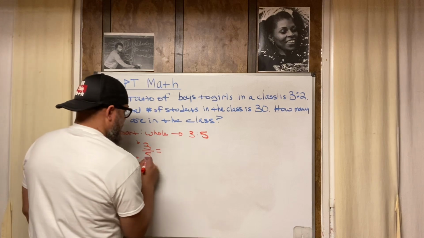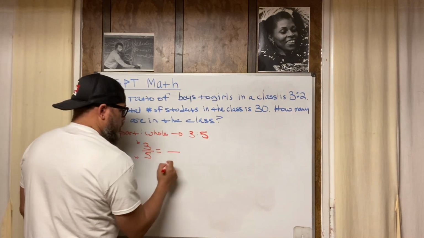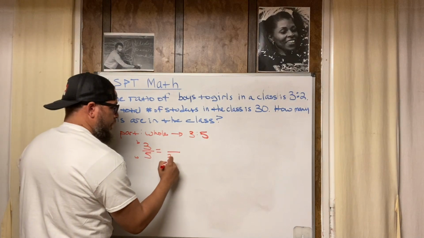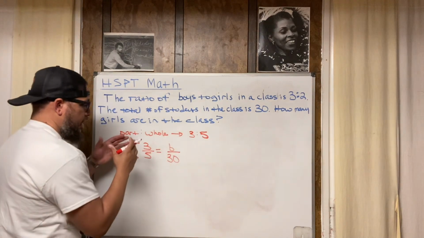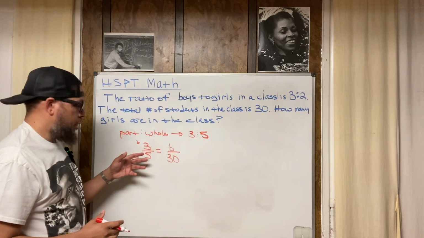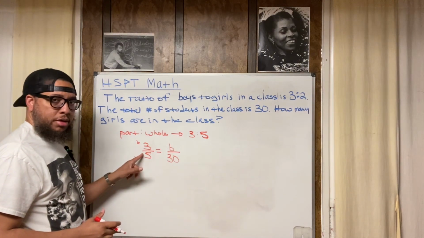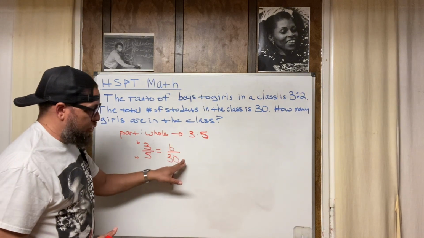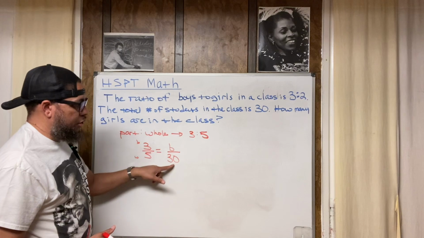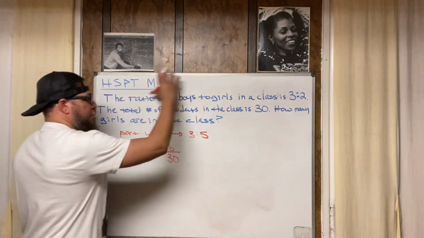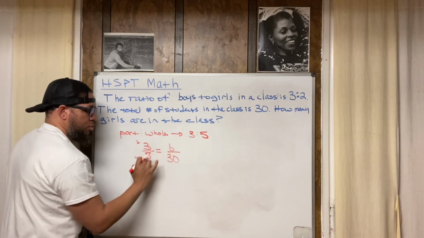Now, if we got, again, boys to the whole amount. Now they're saying the whole amount in the whole class is 30. So that means we're trying to solve for this variable. So if it was 5 students, there'll be 3 boys out of 5 students altogether. But because the class has 30 students, we want to know how many boys there would be out of the total of 30 students. So what I've done is I've taken a lot of this information and condensed it into just this proportional equation.